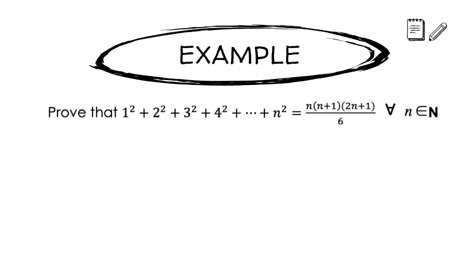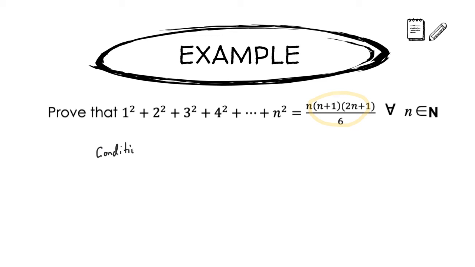Let's look at another example. In this example, we're asked to show that the sum of the first n squares is equal to this handy little formula over here: n times the quantity n plus 1 times 2n plus 1, all over 6. Now, this is a new idea, summing squares. And in fact, we have some more information coming about exactly what this all means. But first, let's prove its truth using induction.